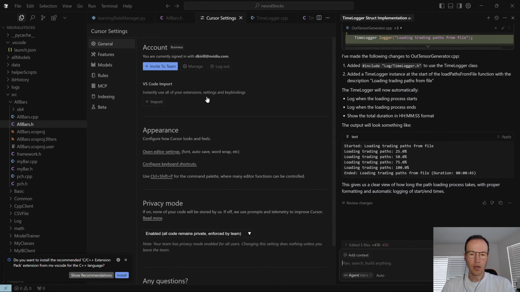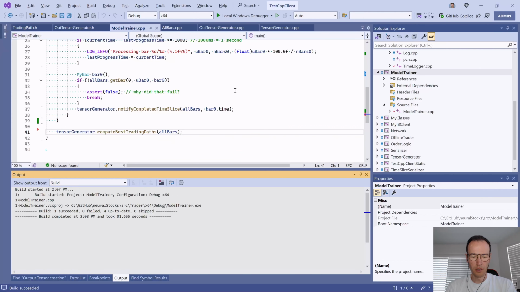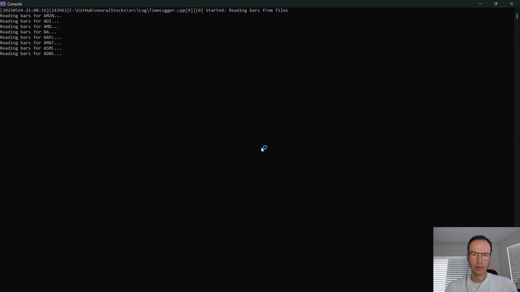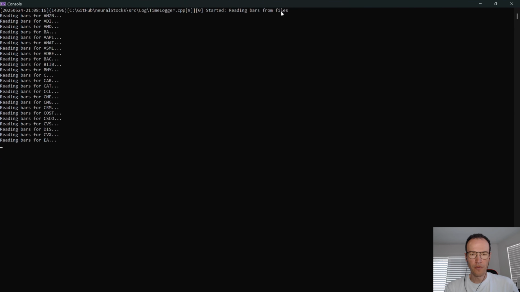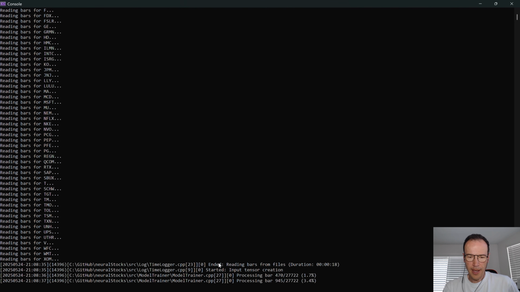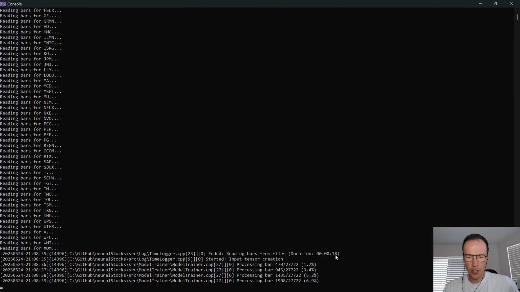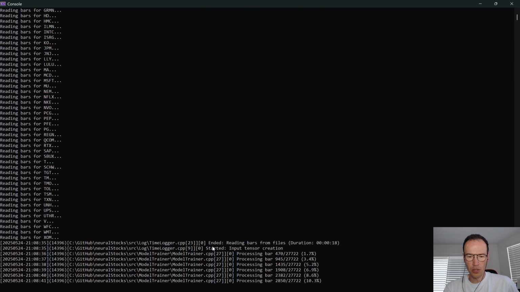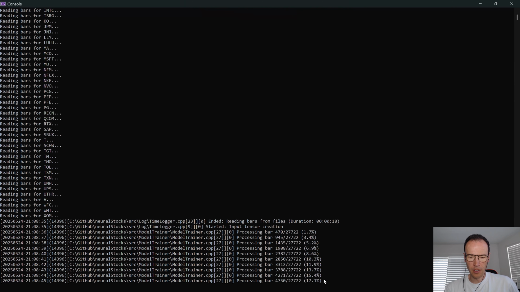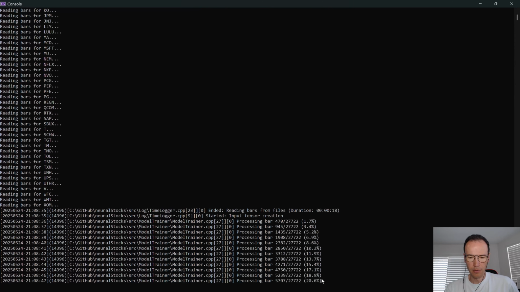Now let's see how it works. So I'm starting it. So it says started reading bars from files. Okay, it says ended reading bars from files, duration 18 seconds. Now it started input tensor creation. And it's creating input tensors.